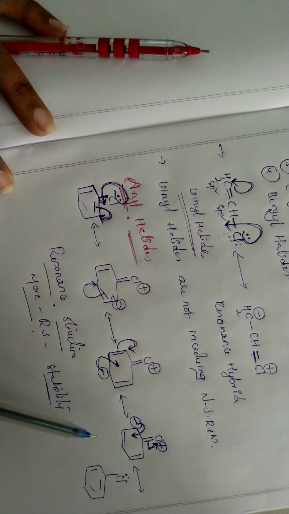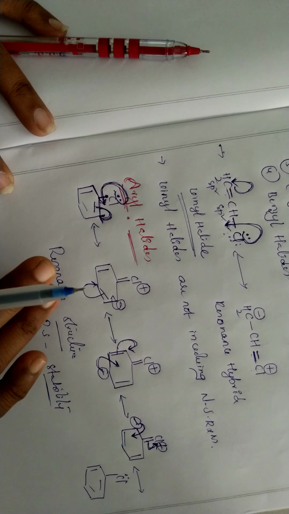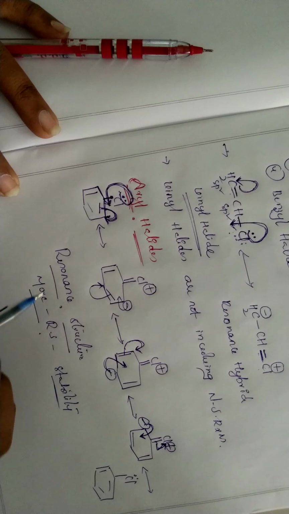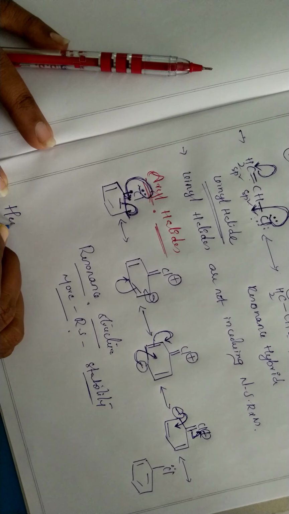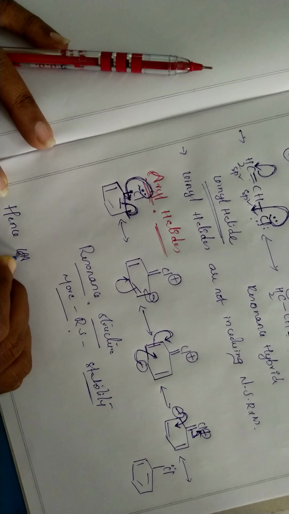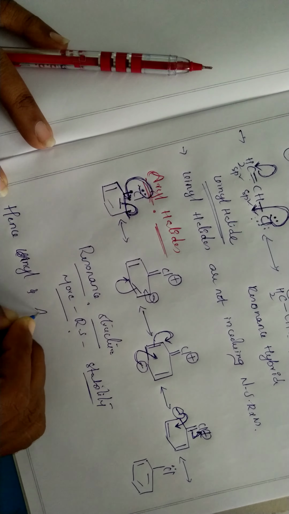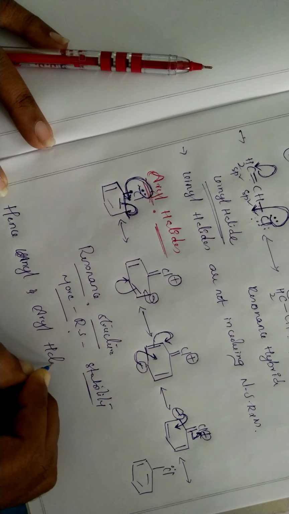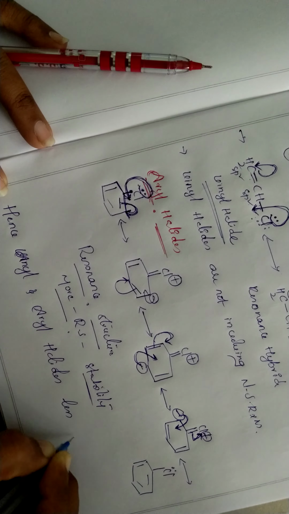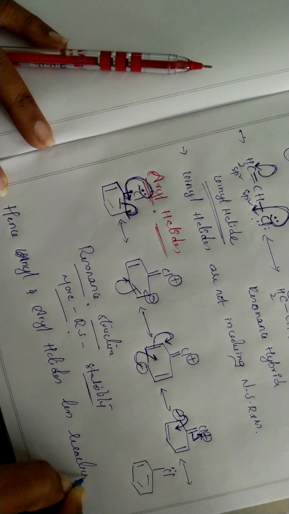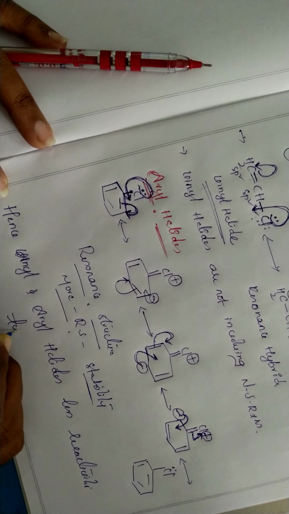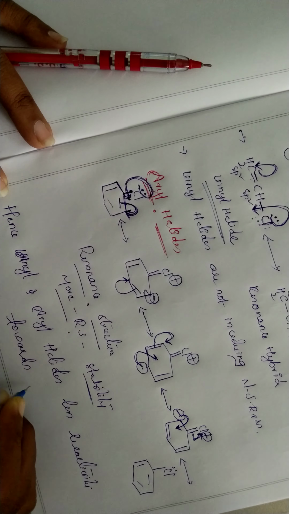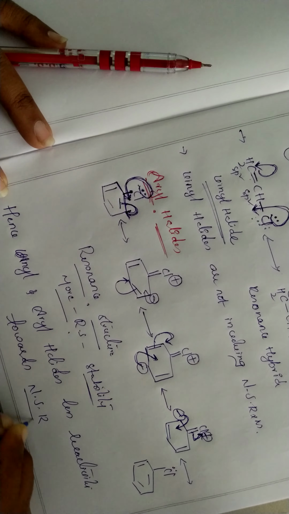If any compound is stable, it should not be involved in further reactions. It is already stable, so there is no need to be involved in reactions. That's why we can say that vinyl and aryl halides have less reactivity towards nucleophilic substitution reactions.